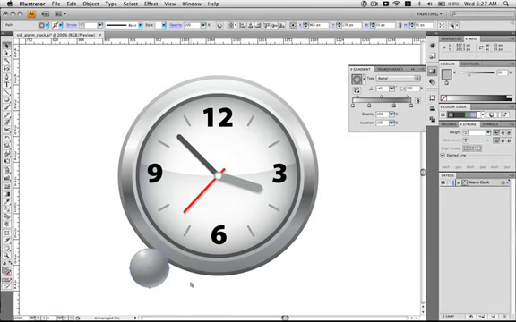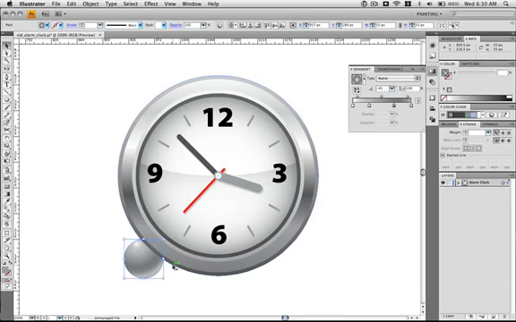Now go ahead and hit Command X and then Command B to place it in back, and I'm still fiddling with this. Make sure it lines up on the left side and the bottom. With this ball that we've been working with still selected, hit Command C and Command F to place it in front.